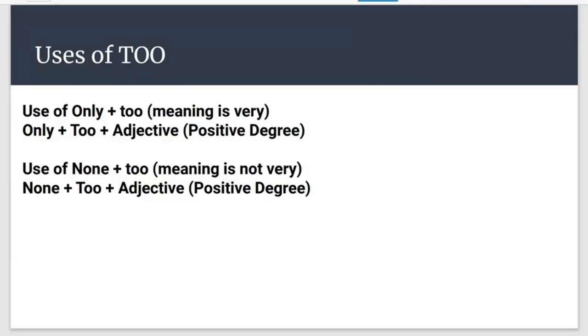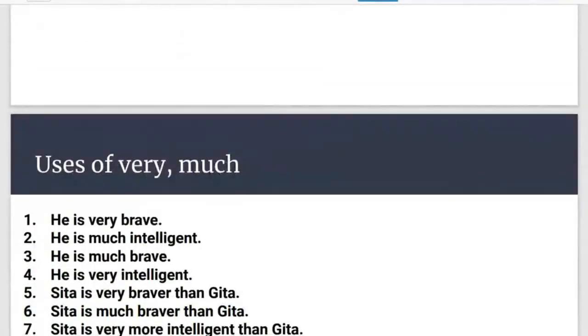I really appreciate it. Much too is used with adjective or noun. And too much is used with noun. What does only too mean? Very good. And what does none too mean? Not very. Which rule is followed by verb of movement? PM. And whenever adverb of manner, place and time is used, it is used in which rule? MPT rule. Okay, so that is what we have done till now.